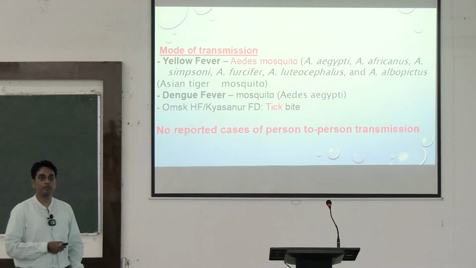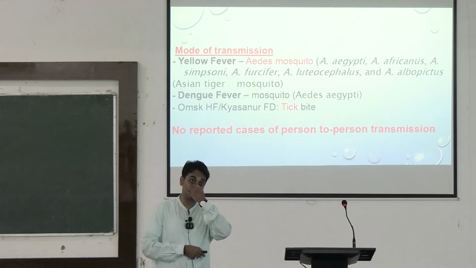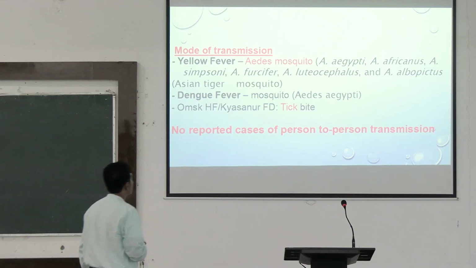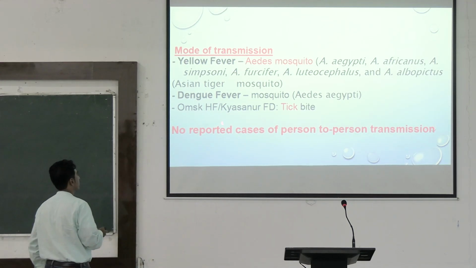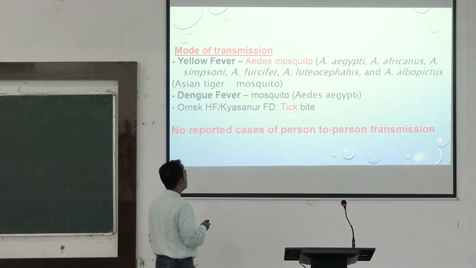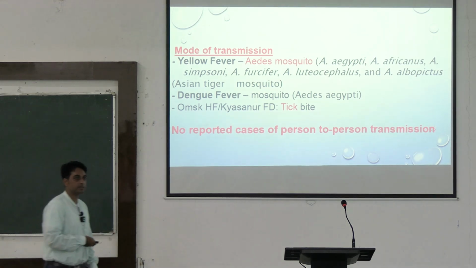Yellow fever occurs due to the bite of, এবার সূর্যকে জিজ্ঞেস করব, next question. This occurs due to the bite of the Aedes mosquito. Dengue fever especially due to the bite of the Aedes aegypti mosquito, and Kyasanur forest disease occurs due to tick bite. There has been no reported cases of person-to-person transmission.